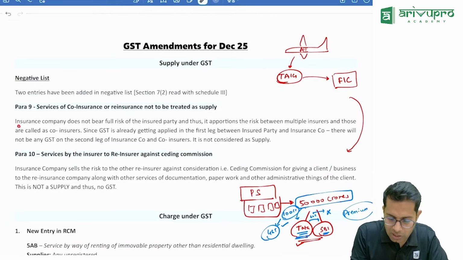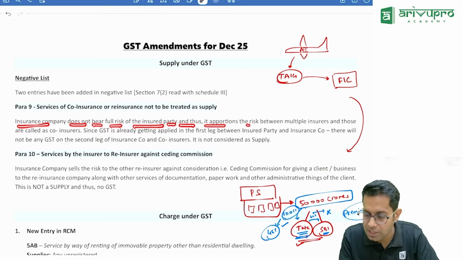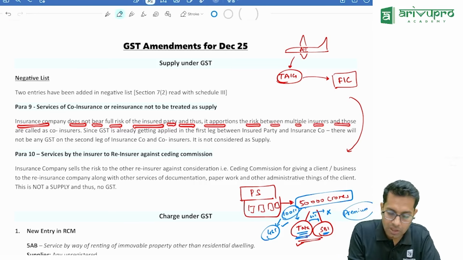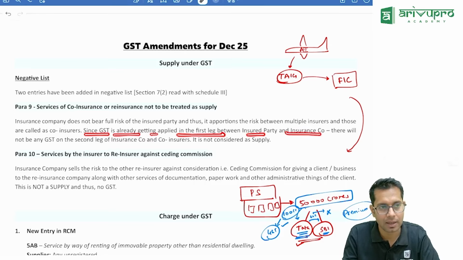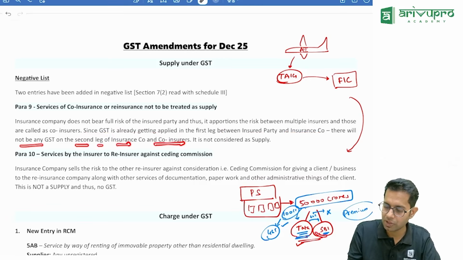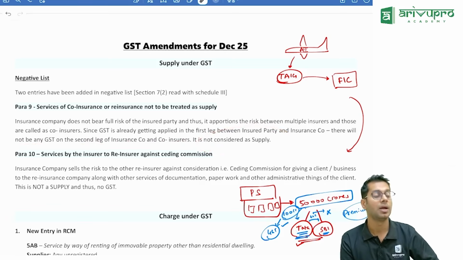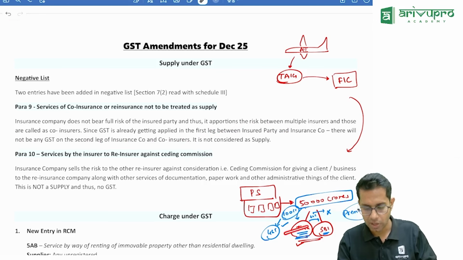This is called co-insurance. The insurance company does not bear the full risk of the insured party, and thus it apportions the risk between multiple insurers, and those are called co-insurers. Since GST is already getting paid on the first leg between the insured party and the insurance company, I am the insured party and the insurance company for me is Tata, there will be no GST for the second leg of insurance company to co-insurer. So for the second transaction between insurance company and co-insurers, there will be no GST. It is not considered as supply. The condition is I should have already paid the taxes. I, in the sense Tata, should have already paid the taxes.